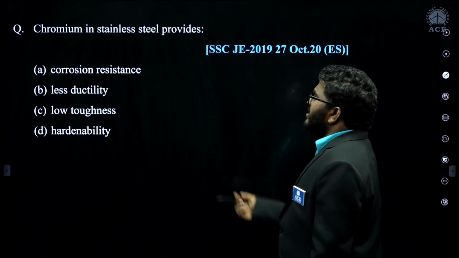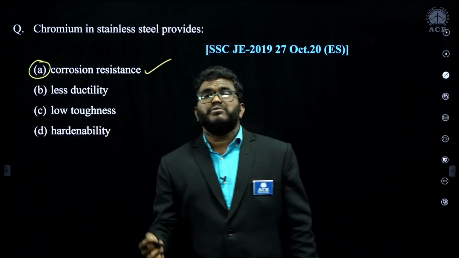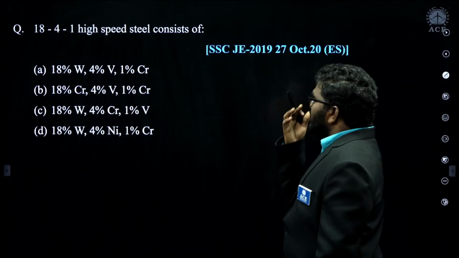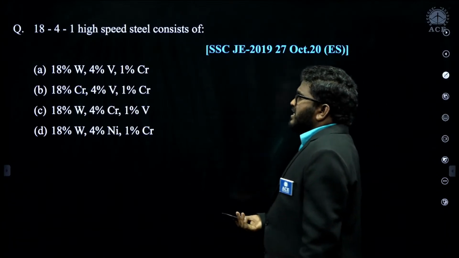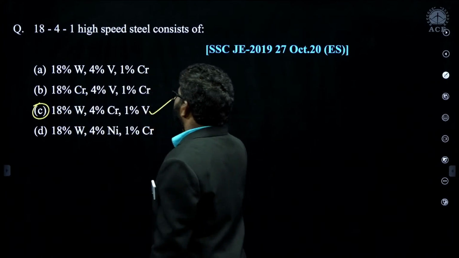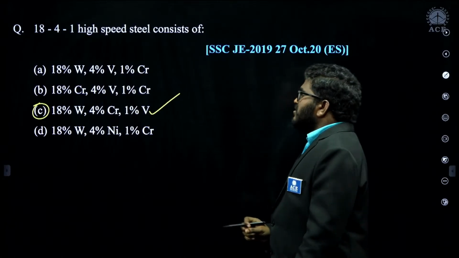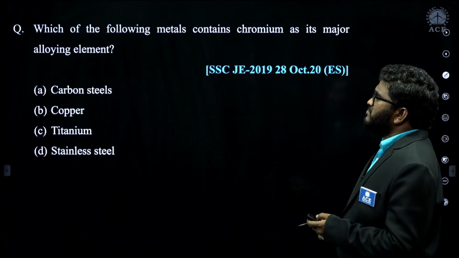Chromium in stainless steel increases the corrosion resistance. Simple questions here, repeated questions. 18-4-1 high speed steel: 18% tungsten, 4% chromium and 1% vanadium. C is the correct answer.